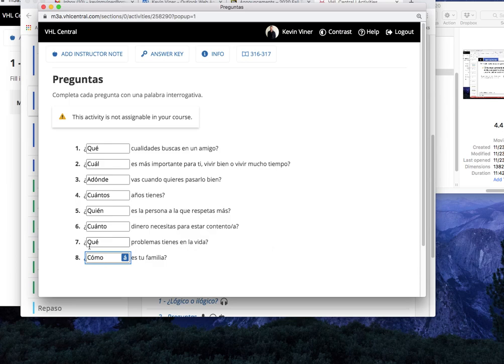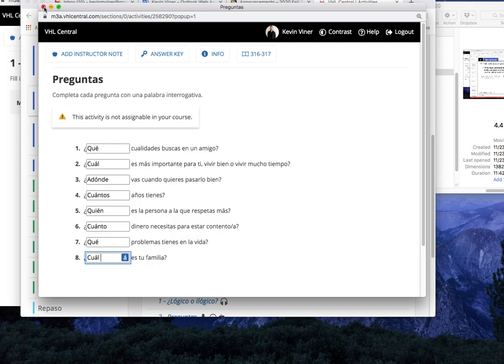And in theory, you could even say cuál, but we would need more context. That would mean which is your family. So if you could imagine like a room full of families, right? And you say which one of these families is yours, okay?